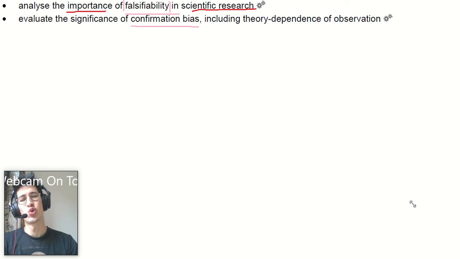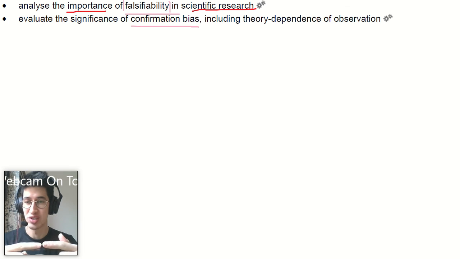So we've already looked at scientific thinking, and we've searched for evidence for a theory, that's inductive reasoning, and then we try to falsify the evidence, that's deductive reasoning. So in this inductive research, where we're trying to confirm evidence, we're trying to put together observations and create theories based on those observations, this can have a serious problem with confirmation bias.